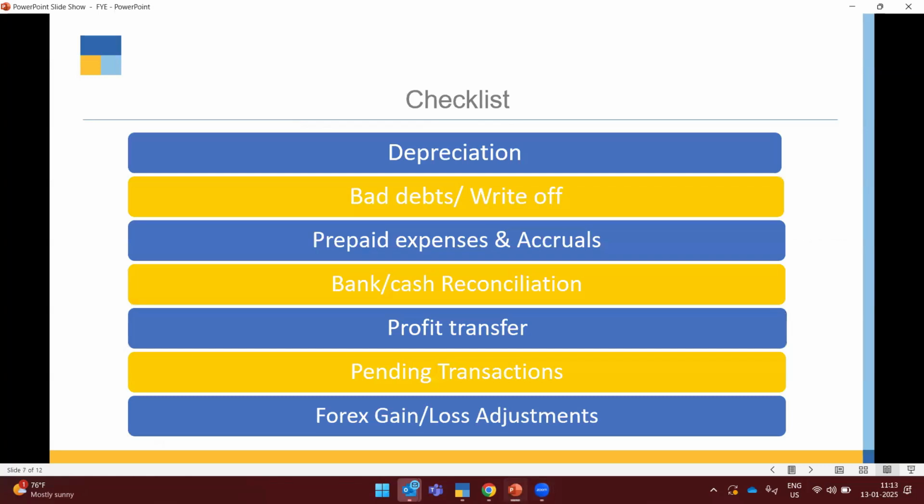So here we are discussing moving to the next financial year. So you have to make sure the depreciation is recorded in the current financial year. In the UAE mainly, we follow the straight line method. So in this case, you have to make sure that the depreciation entry is passed in the particular financial year when moving to the next financial year. In that case, you have to record a JV.